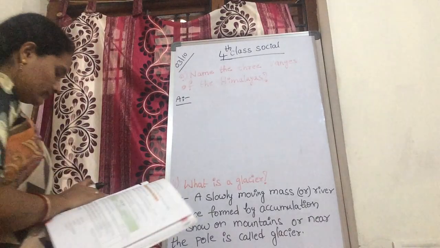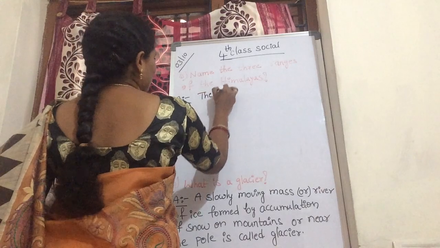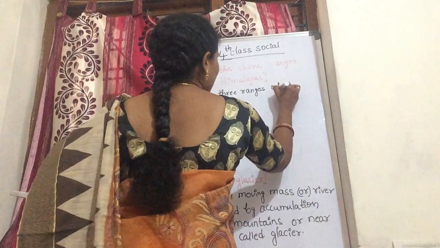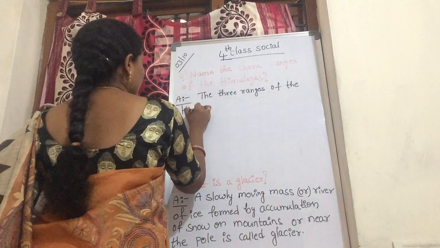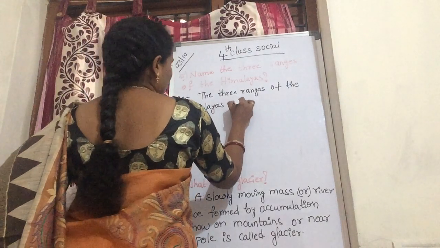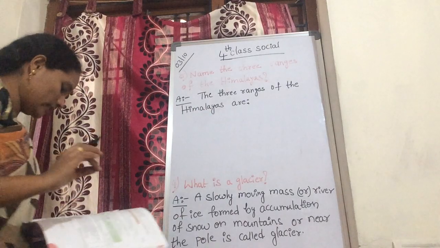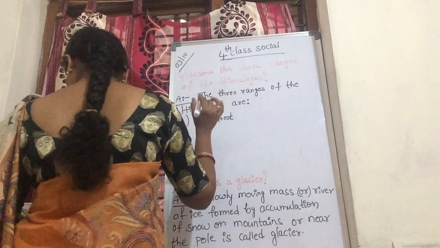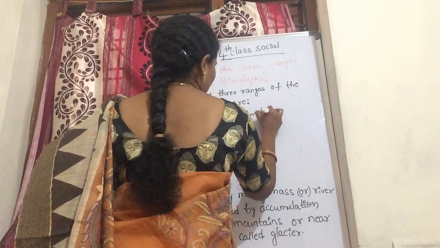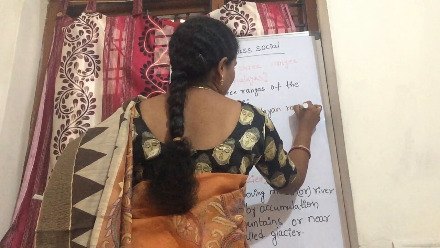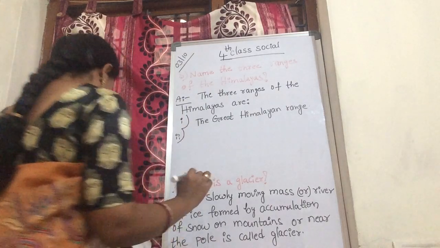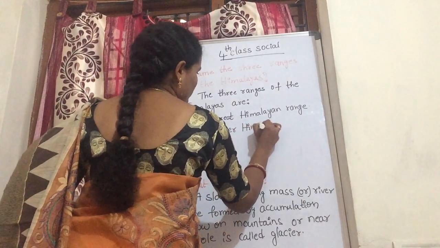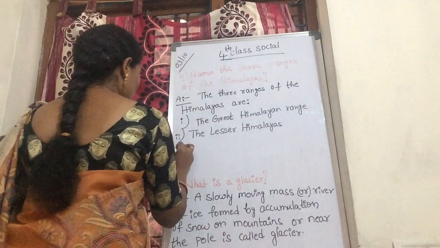Please, children, copy this. The three ranges of the Himalayas are: first one, the Great Himalayan Range. Now, second one, the Lesser Himalayas.